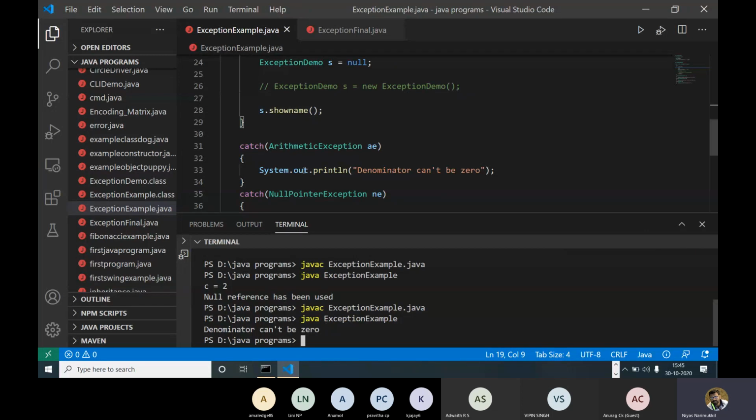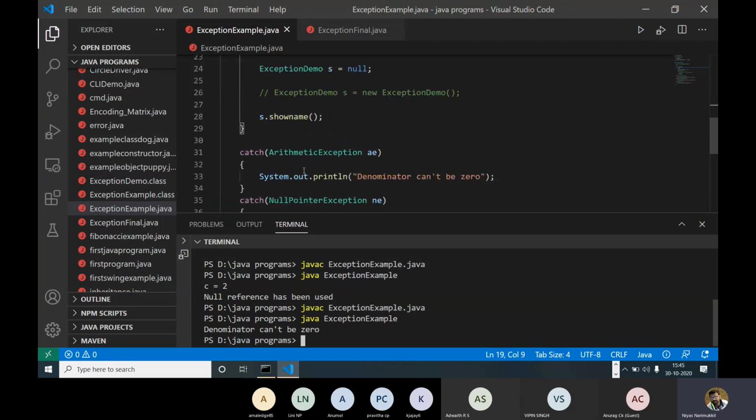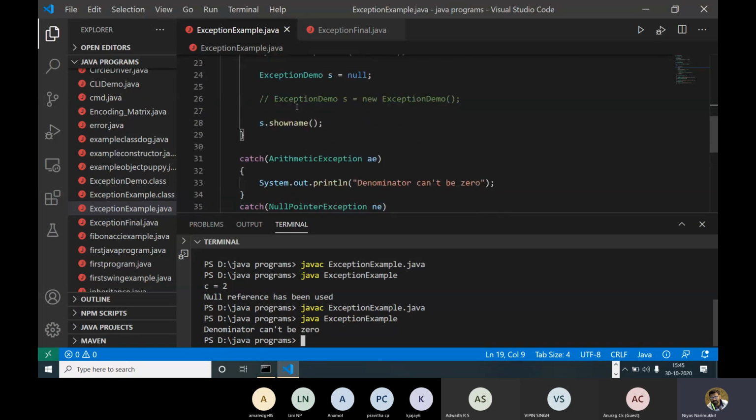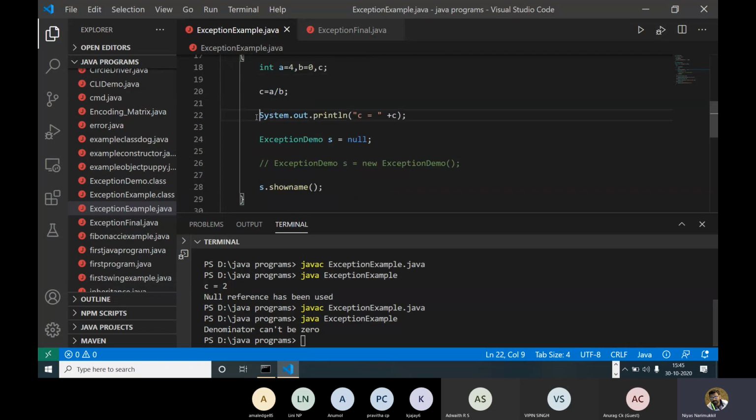Whenever an exception is caught, we stop executing the code, right? Your runtime code will be stopped at that moment. Whatever is under the catch will execute and your program will exit. In the initial case, you see that up to this point is executed, because instead of 0 we used 2, so up to this is okay.